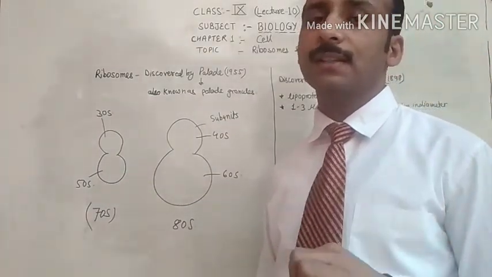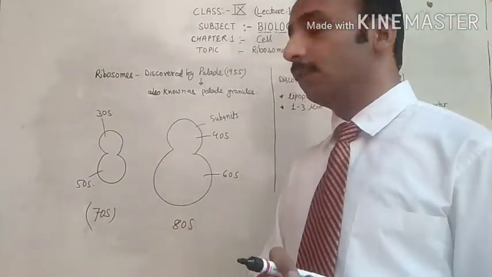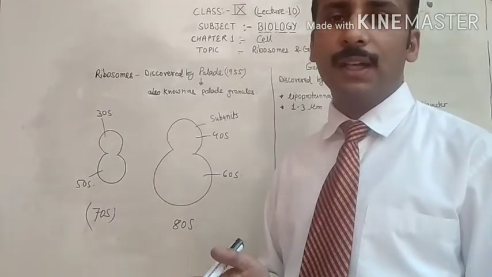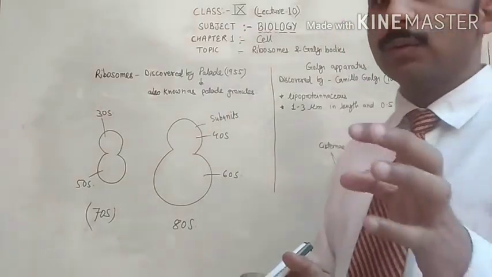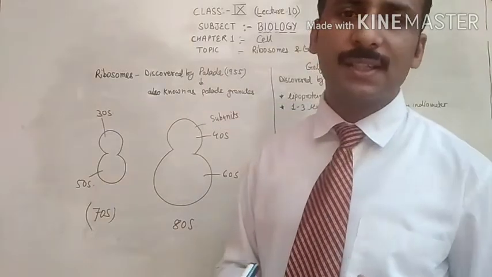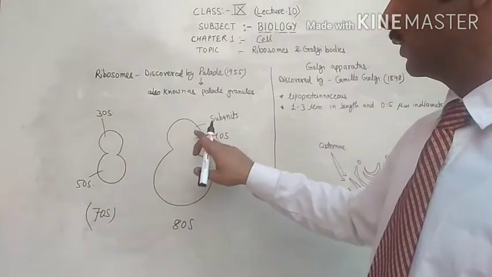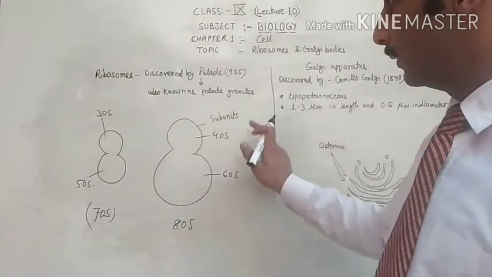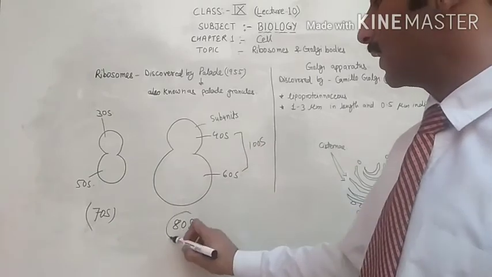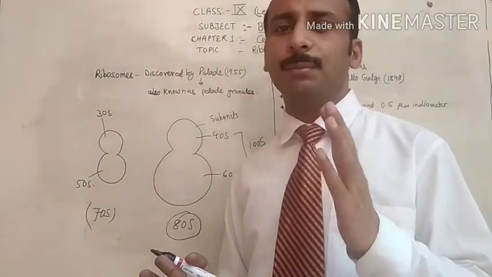Sedimentation means when we keep the cells in a centrifugal machine and spin it again and again, the different subunits settle according to their size. So these are the subunits of the ribosomes. Don't add these subunits of the 80S unit. If you add the two subunits, the total will be 100S, but we are talking about 80S. You don't have to add them because these are sedimentation units.